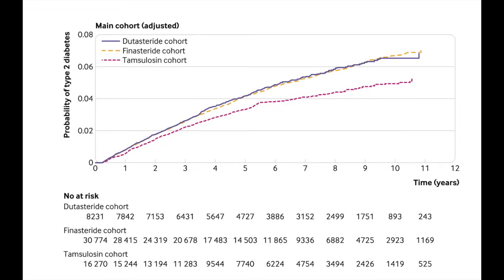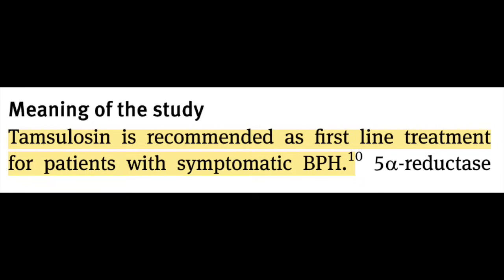The study found the opposite of the previous study. In the study, both dutasteride and finasteride were associated with an increased risk of type 2 diabetes. So, like in the TRASH study, one weakness of this kind of study is that since tamsulosin is a first-line drug for BPH, the subjects who are on tamsulosin may not be as sick as men who are given other 5-AR inhibitors like dutasteride. This seems to be a probable explanation, Jones, especially since both finasteride and dutasteride were associated with an increased risk of diabetes in the study.